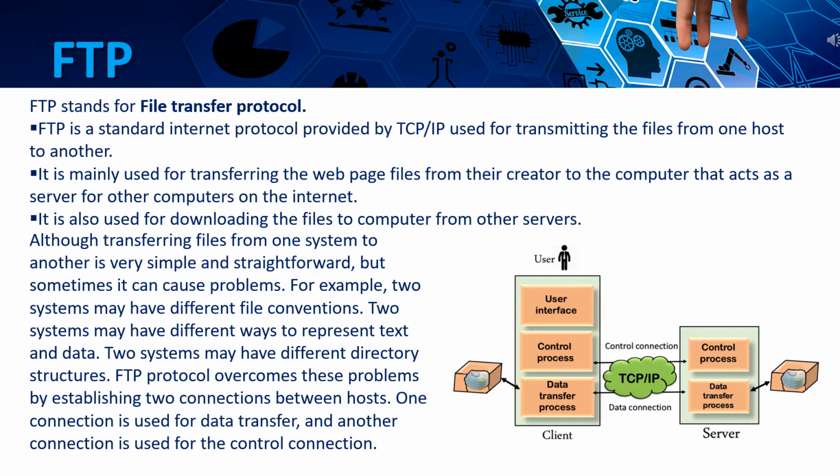Two systems may have different directory structures. FTP protocol overcomes these problems by establishing two connections between hosts. One connection is used for data transfer and another connection is used for the control connection.